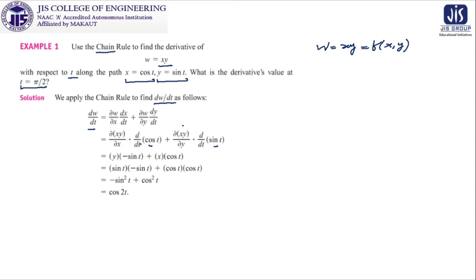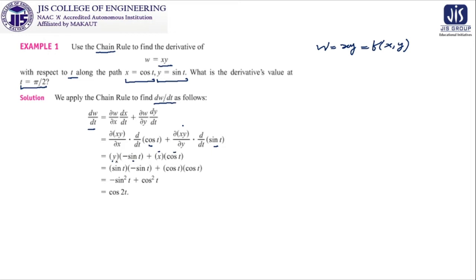After constructing this, your job is only to partially differentiate over here and totally differentiate over here. If you differentiate partially with respect to x, the term xy, y will be treated as a constant, so y will be kept outside and del x of x will be 1. Then d dt of cos t is equal to minus sin t. Similarly, del y of xy is x and d dt of sin t is cos t.